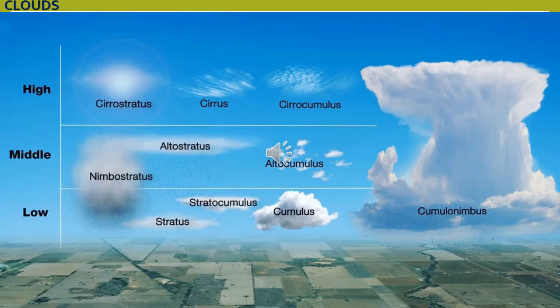These major types of cloud are further divided into different types on the basis of shape and structure. These are the common classification: high cloud, middle cloud, and low cloud. But based on the shape and structure, they are further classified into various types. We will discuss one by one.